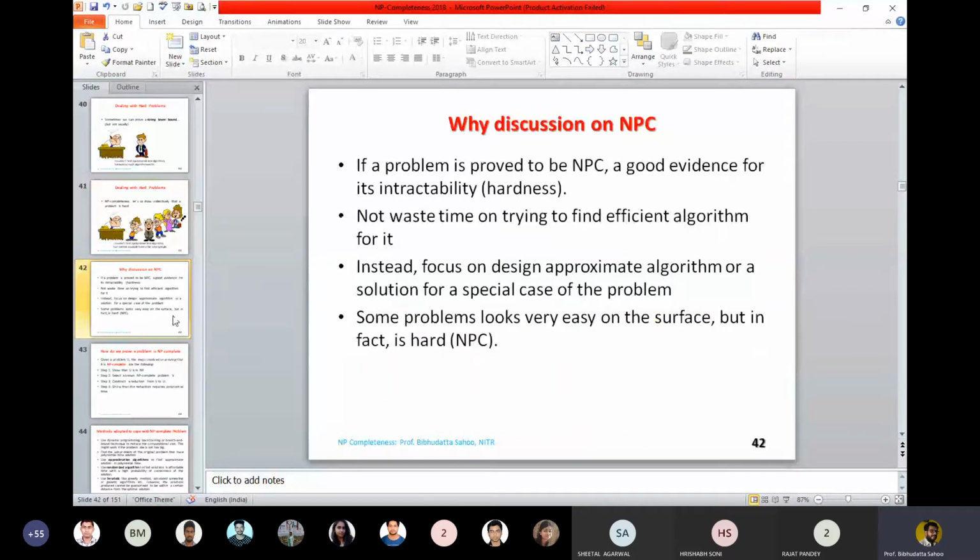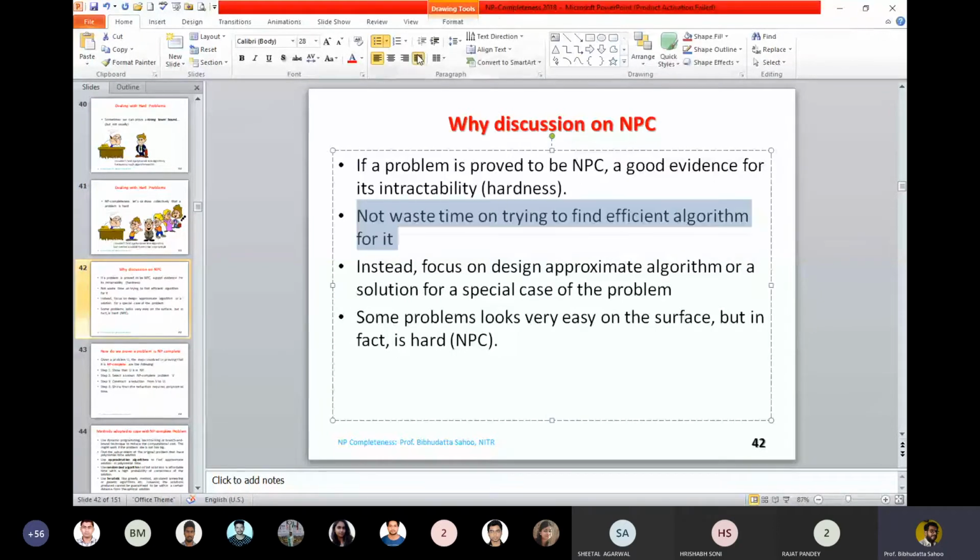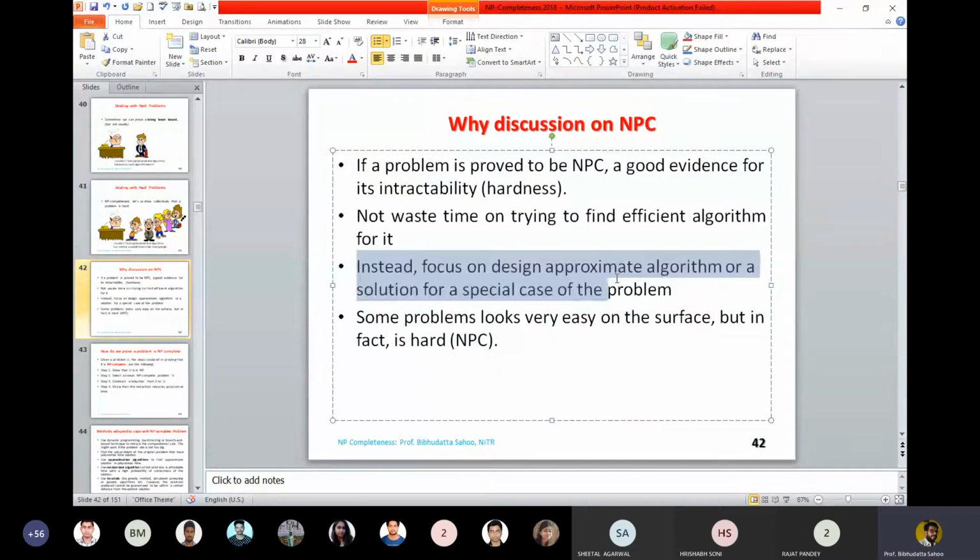So if the problem is shown to be NP complete, it is good evidence of the intractability or the hardness, so do not waste time trying to find an efficient algorithm. That means a problem is given. If you are able to prove that this problem has no solution or it is NP hard, then you may not try it. Instead of focusing on designing an exact algorithm, an approximation algorithm for a special case is considered. So it introduces one more term called approximation algorithm.